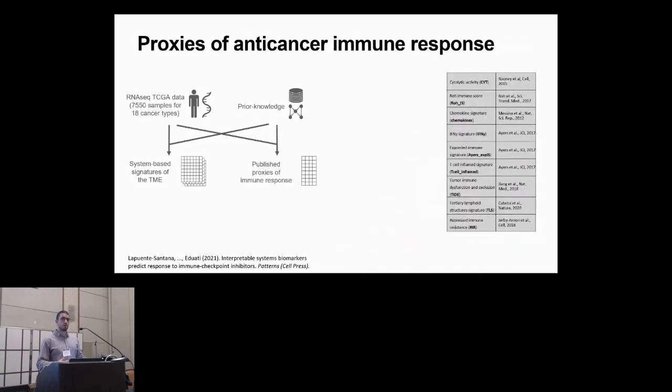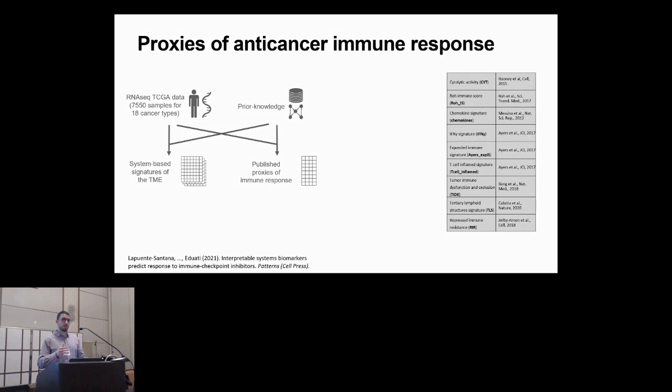We wanted to leverage the widely available bulk RNA-seq data, so we therefore refer to the TCGA. However, only a subset of the patients in the TCGA have available response to immunotherapy. So then we decided to look into literature for published scores, and we found actually a lot of them.